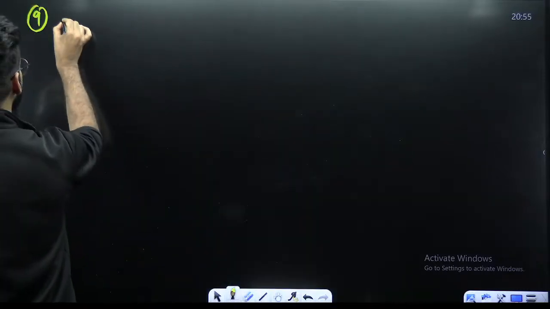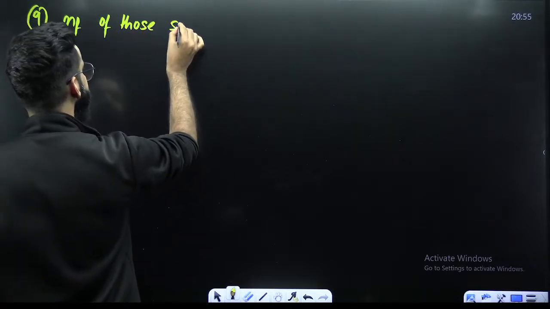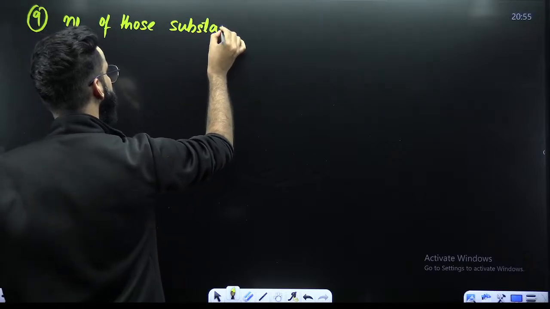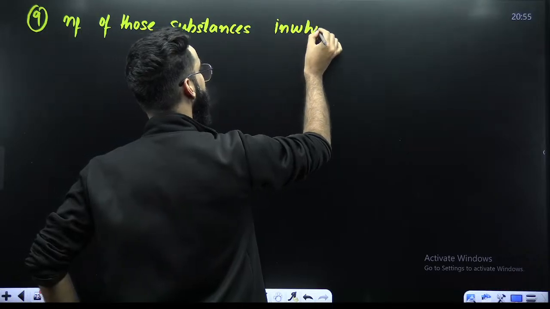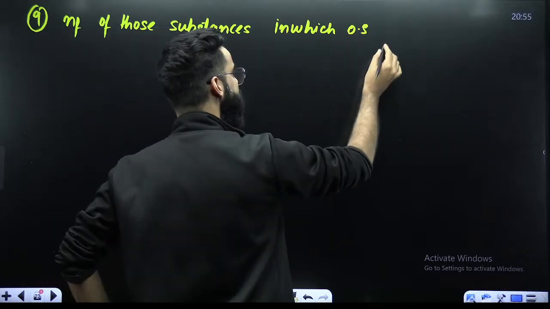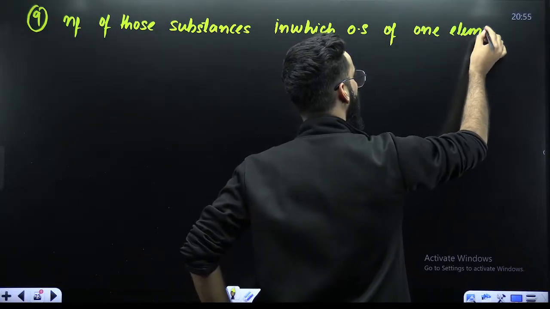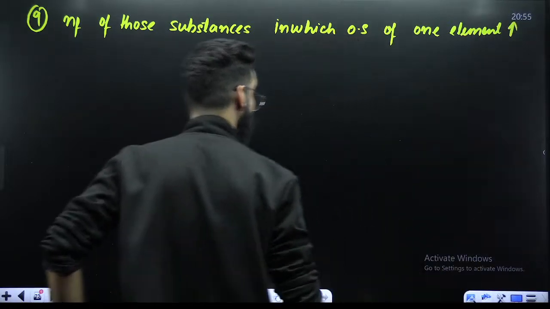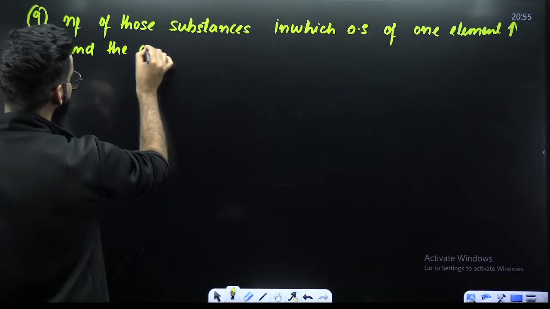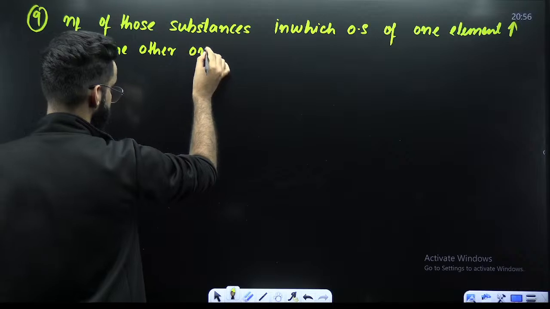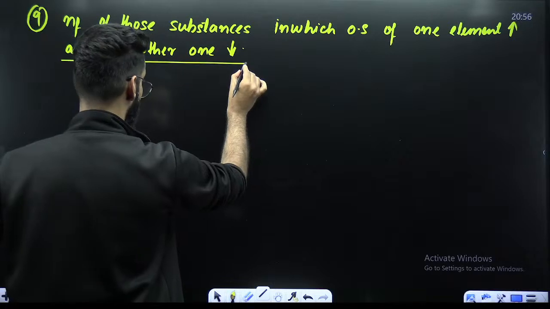9th case is simple. I'll write the n factor of those substances in which the oxidation state of one element increases and the other one decreases.